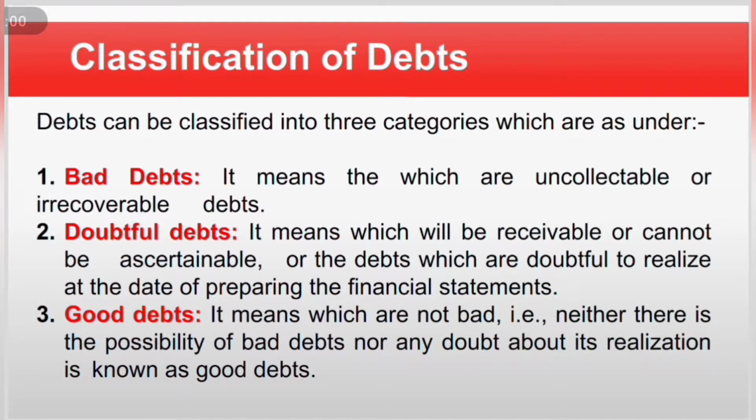Classification of debts. Debts can be classified into three categories, which are as under. Number one, bad debts. It means those which are uncollectible or irrecoverable debts. Then number two, doubtful debts. It means those which will be receivable but cannot be ascertained, or the debts which are doubtful to realize at the date of preparing the financial statement. And number three, good debts. It means those which are not bad, where neither is there the possibility of bad debts nor any doubt about their realization, and they are known as good debts.